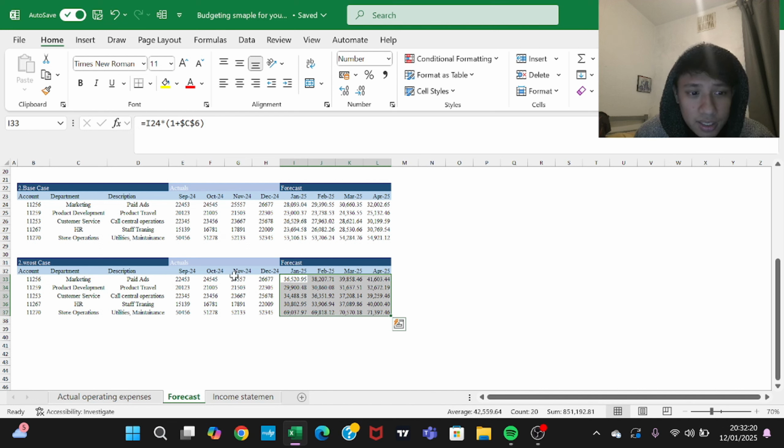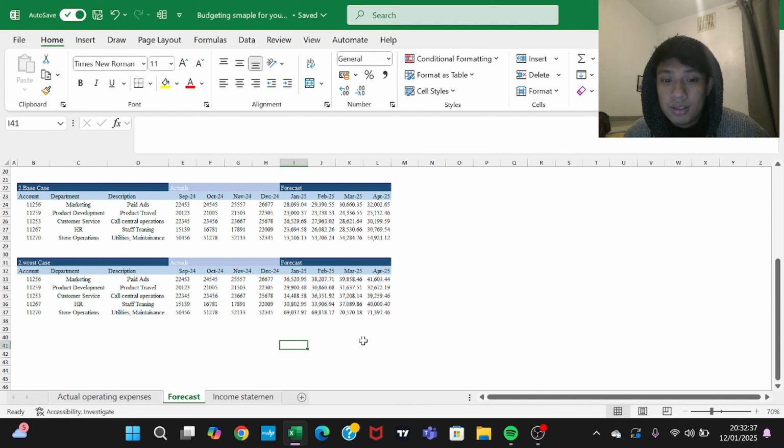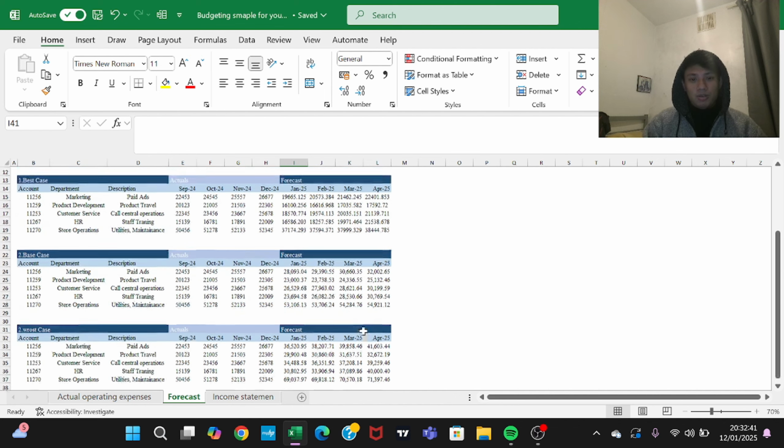If we increase our store operation expenses by 30%, at the end of April 2025 it's going to increase by 71,397.46 pounds. Wow.